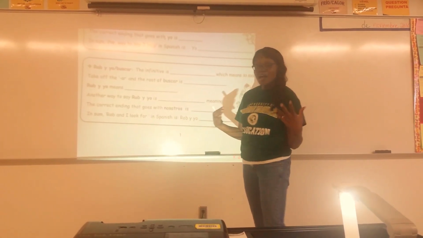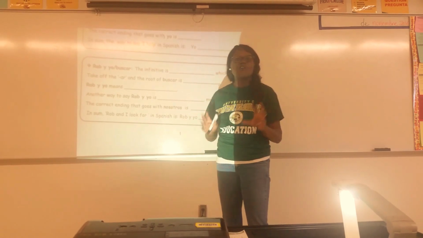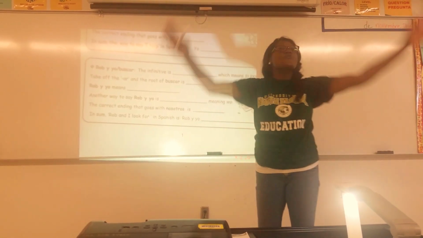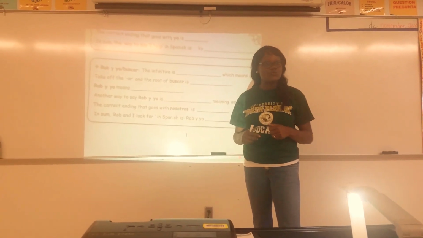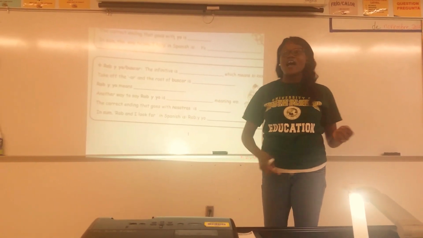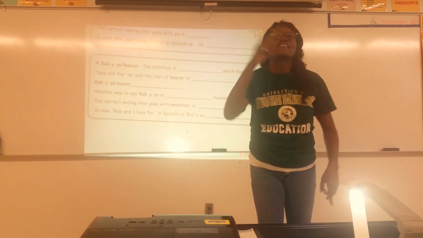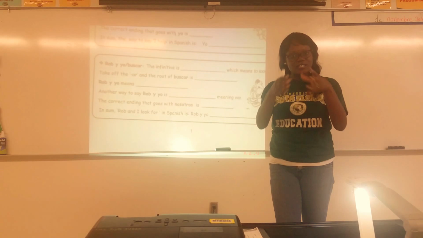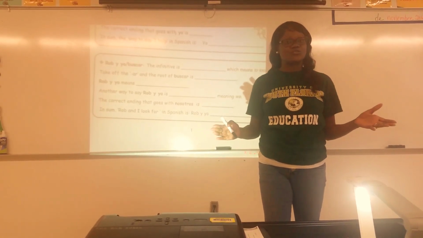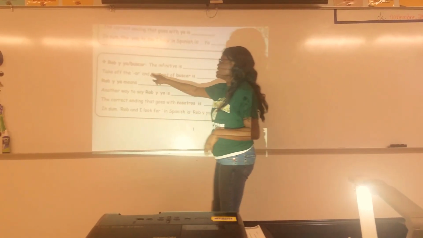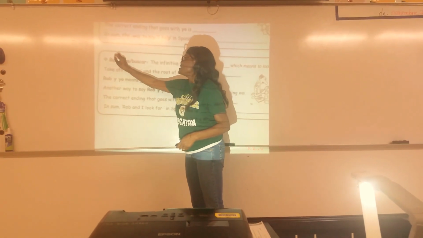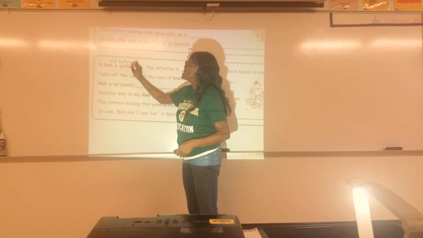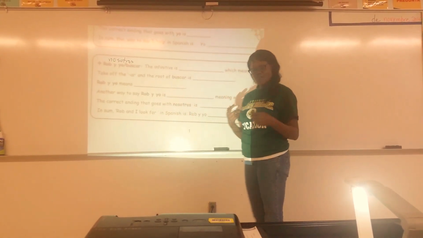Now, we have Rob y yo. In Español, anytime you have somebody y yo, you have the whole world y yo, that's nosotros. That means we. If you have Neila, Naila, Kayla, Jacob, as soon as you put y yo in the equation, it becomes a nosotros. So technically Rob y yo could also be a nosotros. That means we. Both of us together.